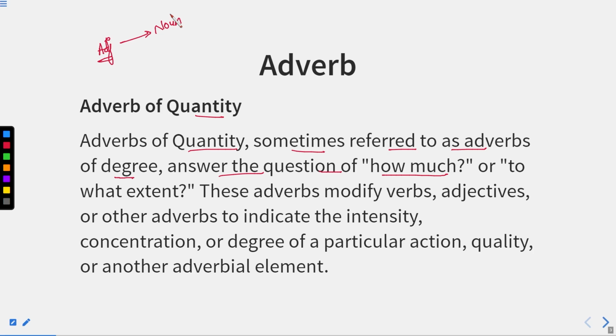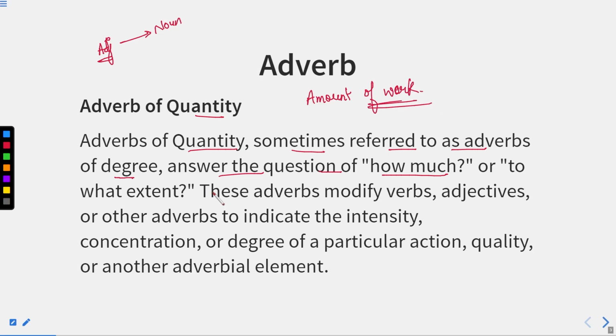So I can say any amount. But that is an adjective because we are talking about money or cost, because that is qualifying a noun. That is why that word which is telling us the quantity of that particular thing is an adjective.